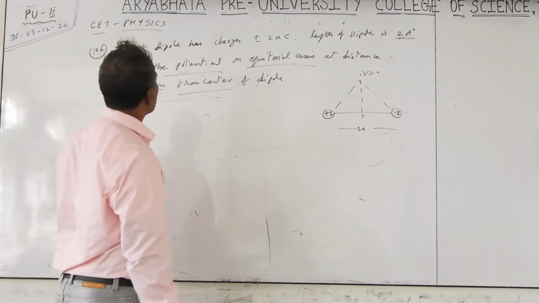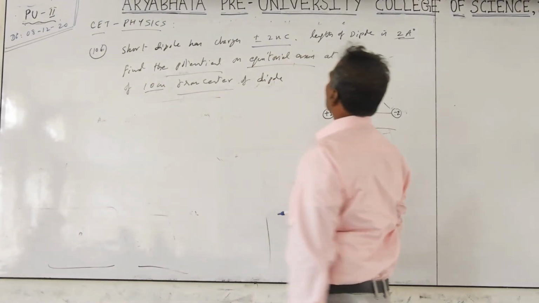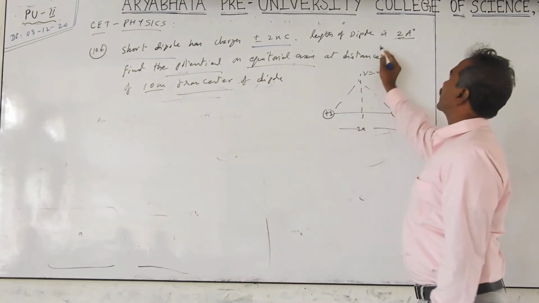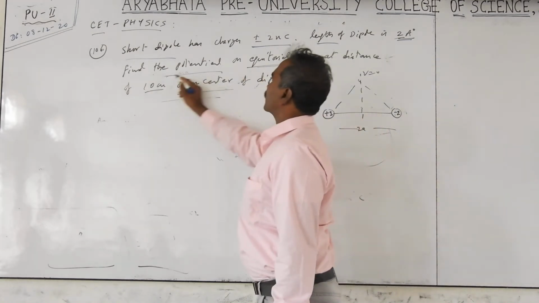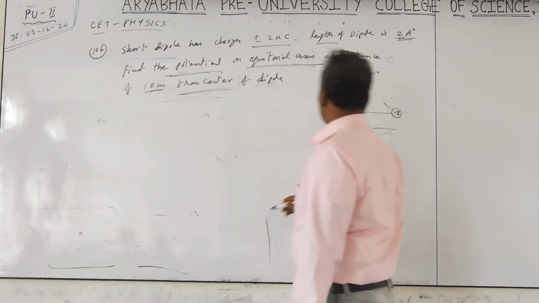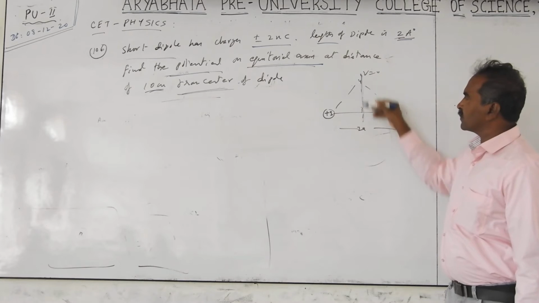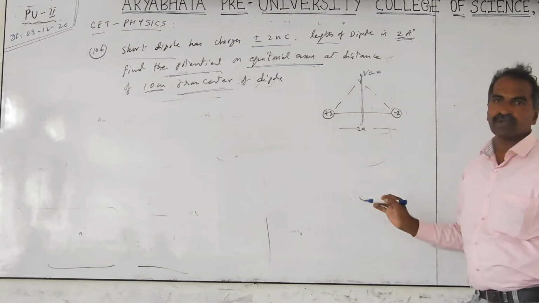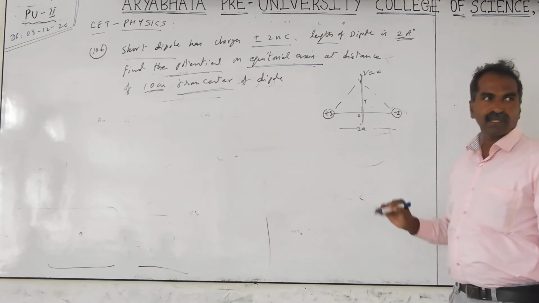Next question: a short dipole has charges plus 2 nanocoulomb and minus 2 nanocoulomb. This is the dipole, approximately a short dipole, and the dipole length is 2 meters. Find the potential on the equatorial axis at a distance of 10 cm from the center. For equal and unlike charges, on the equatorial plane, the resultant potential V is equal to 0 always. Whatever the distance R from the center you take, the potential is 0.